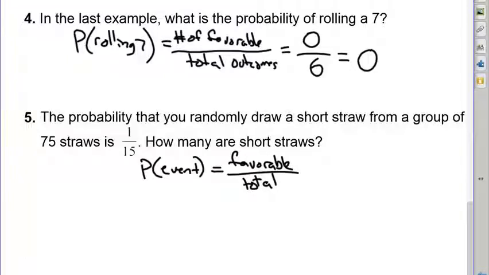And in this case, what we're looking for is the number of favorable outcomes. How many short straws are there? We know the probability of getting a short straw is 1/15. What we don't know is the number of short straws or favorable outcomes. So I'm going to use the variable x over the total. We knew that there were a total of 75 straws.